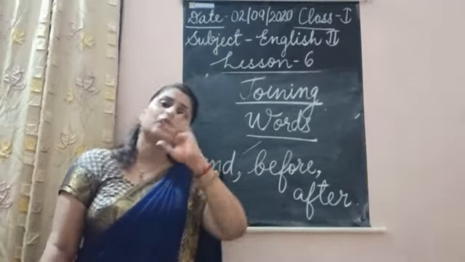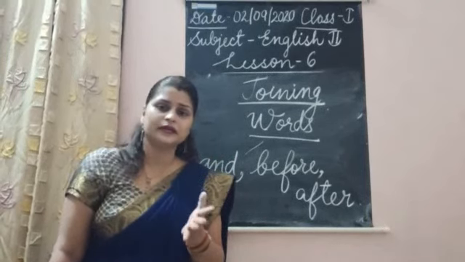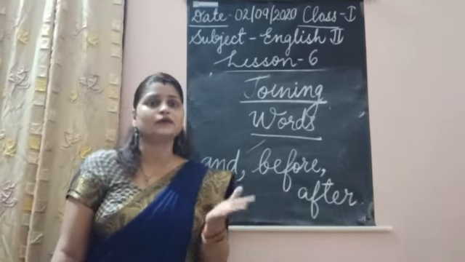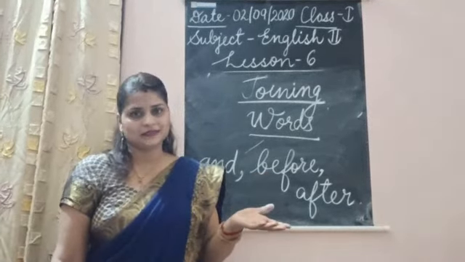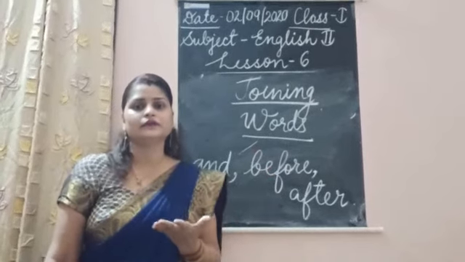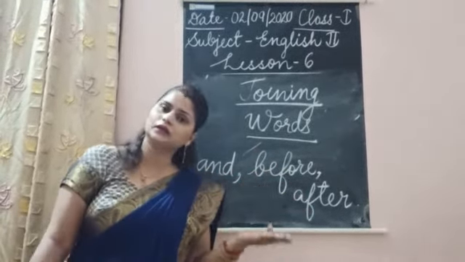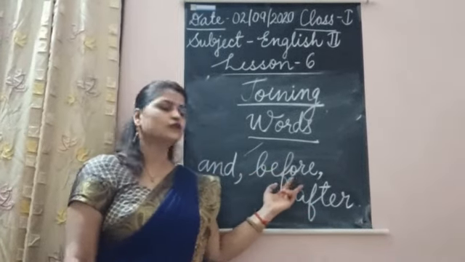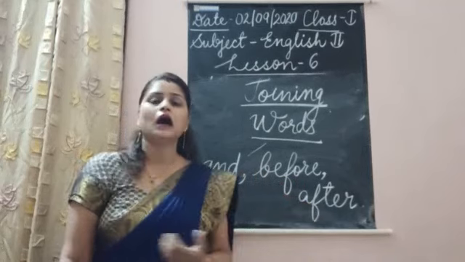No, we have combined that sentence and we have said there are flowers like rose, jasmine, sunflower and daisy. And before, whenever we do the work first, and after, when after the work. So for joining the sentences we are going to use and, before and after.